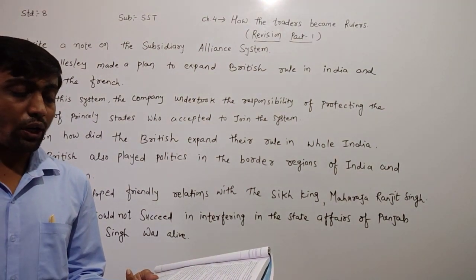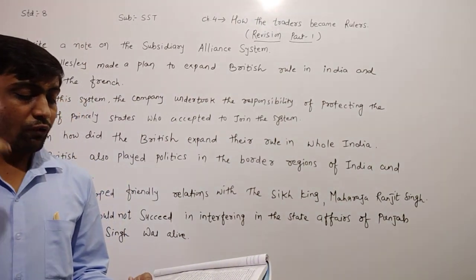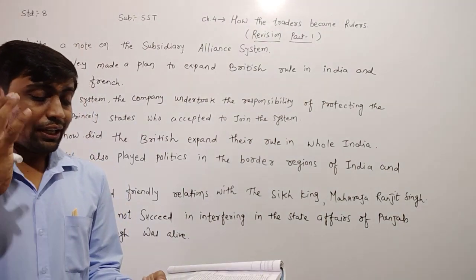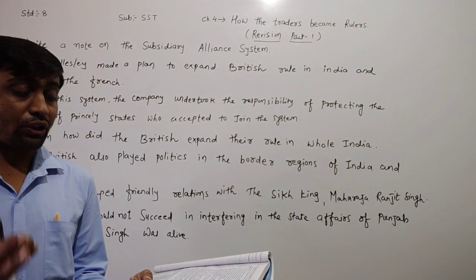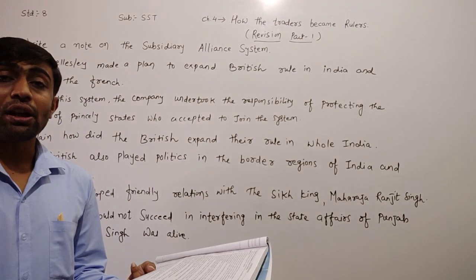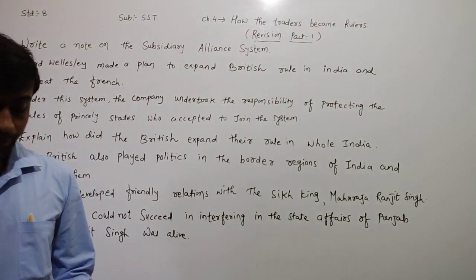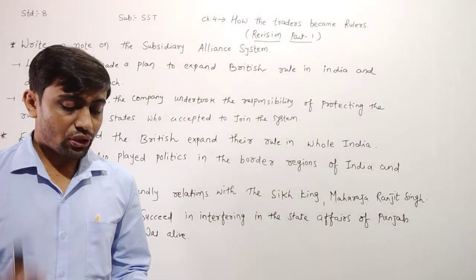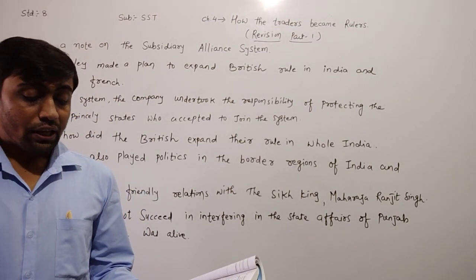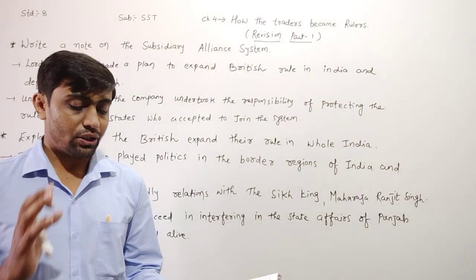He had an equally powerful army set up with the help of European officers, which protected his state very well. By attaining victory, he had established his rule over the lords of the states. Therefore, the British maintained a very friendly relationship with Ranjit Singh. Rather, they never tried to bring his territory under their rule.